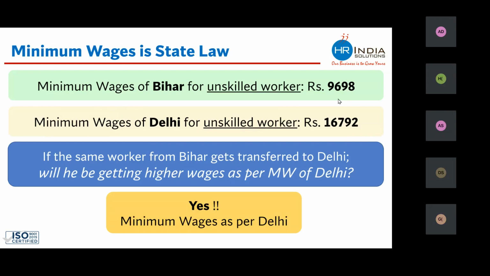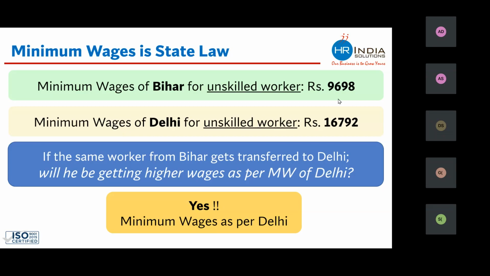So the correct answer is we need to pay a higher salary to this worker who is getting transferred to Delhi, because in Delhi this is the minimum wage. We cannot pay less than this. Even if the person is not required to do anything extra, we have to pay this minimum wage, which is the minimum in Delhi. So this is the correct answer. Most of you might have assumed the correct one.